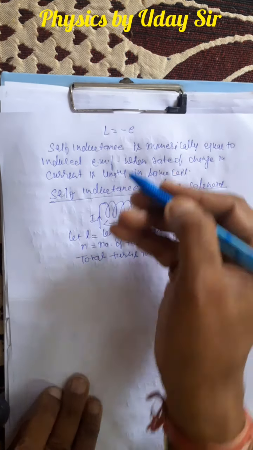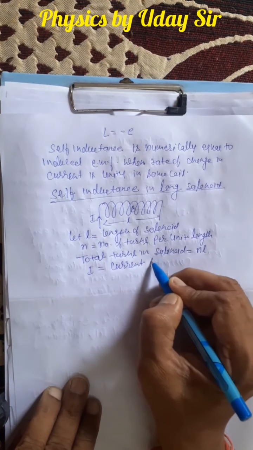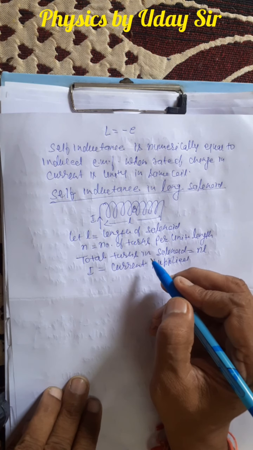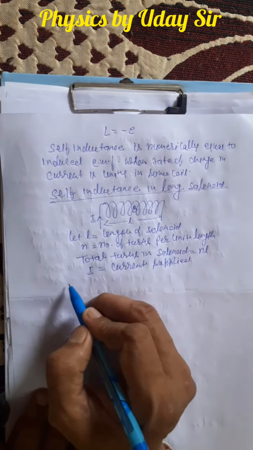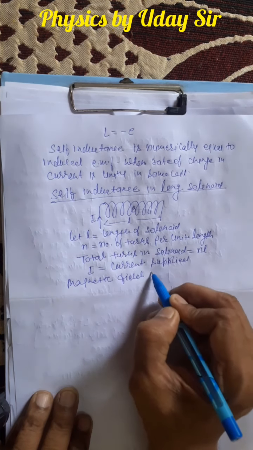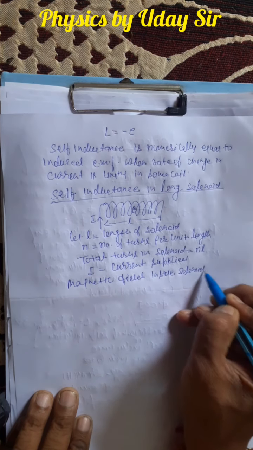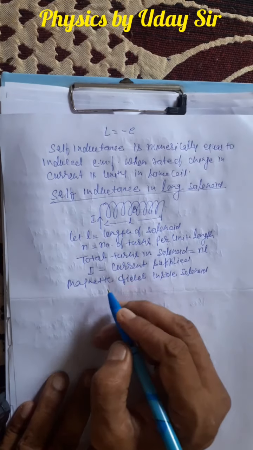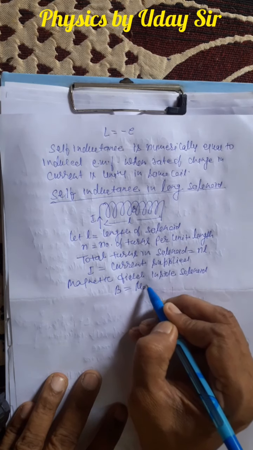I is the current passed through it, the current supplied. So as soon as the current is supplied through the solenoid, what will happen? A magnetic field will be produced. So what is the magnetic field inside the solenoid? The magnetic field inside the solenoid, B, is equal to mu naught n I, you know that.